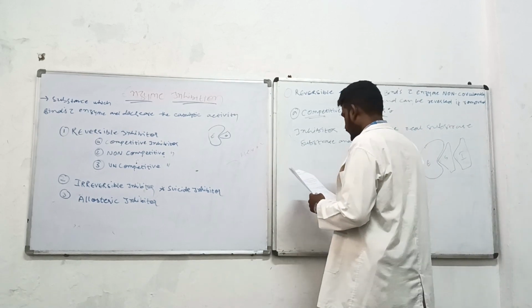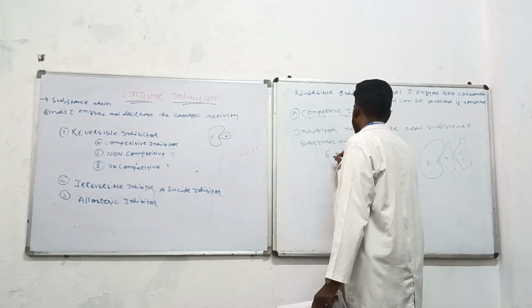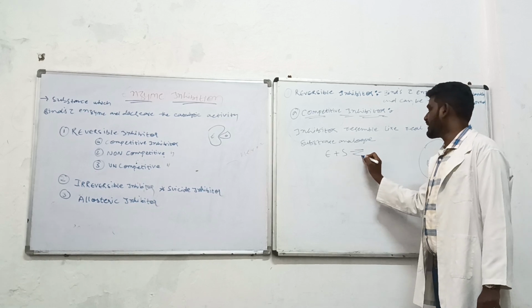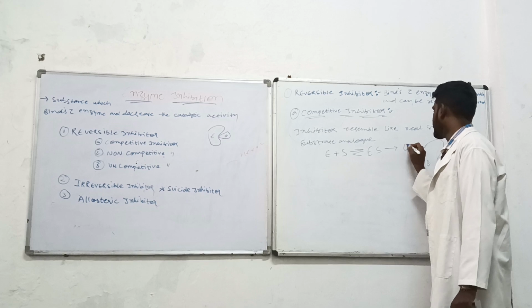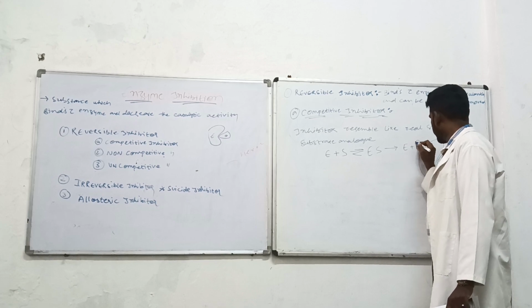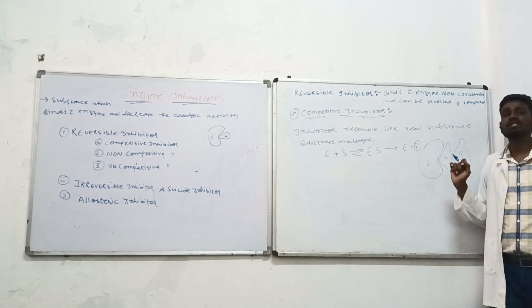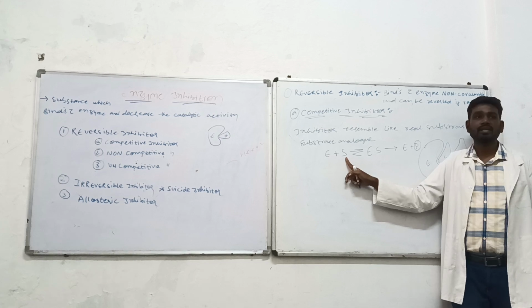ठीक है. So the reaction will be in this form. Generally, the enzyme plus substrate gives rise to the enzyme-substrate complex, and this gives rise to the enzyme plus product. ये जनरल रिएक्शन है. The reaction happens only when the enzyme binds with the substrate at the active site.